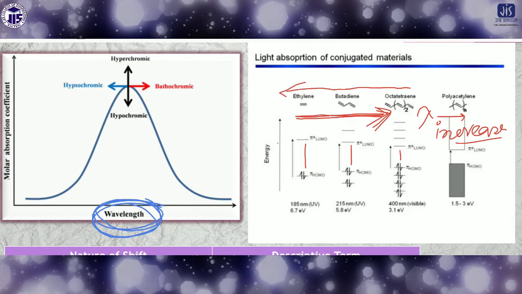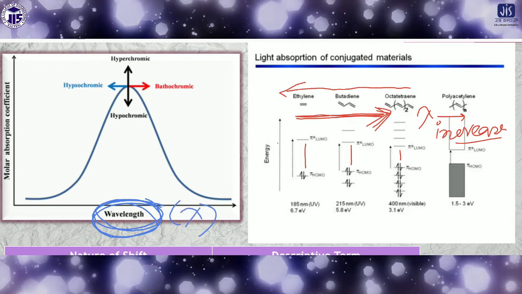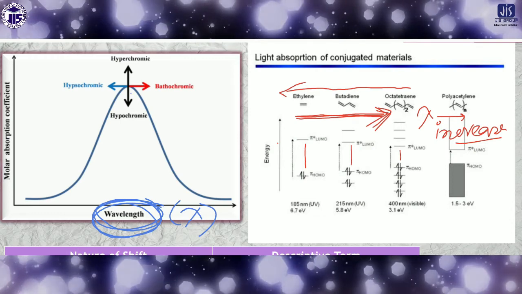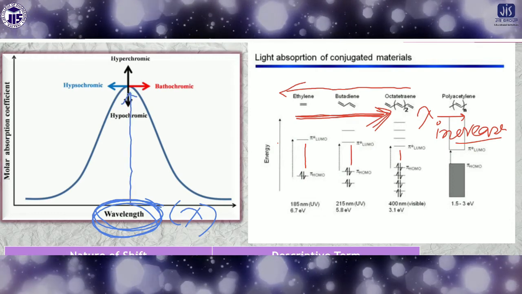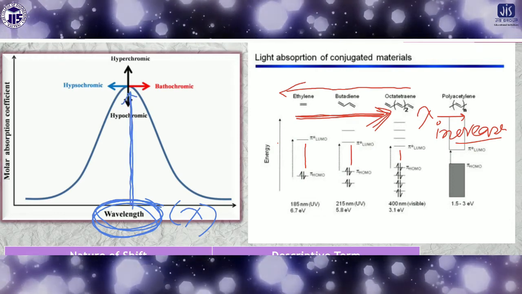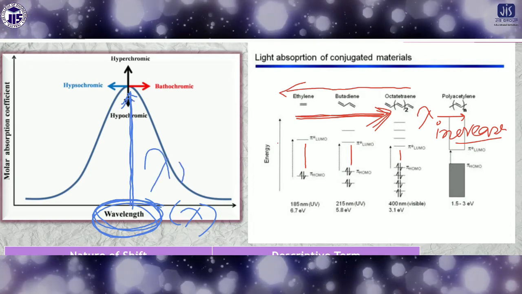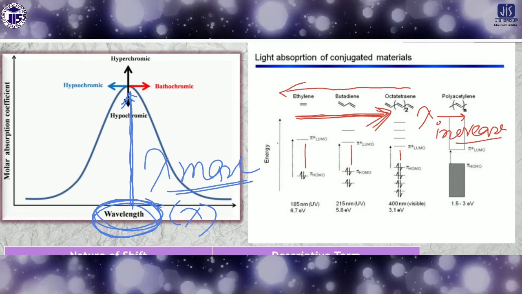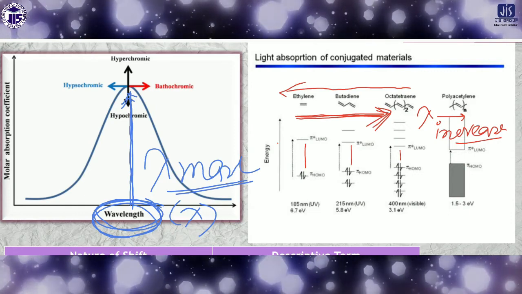So wavelength means lambda. Now look here, the peak indicates that maximum absorption occurs here, and that's why it is called lambda max.